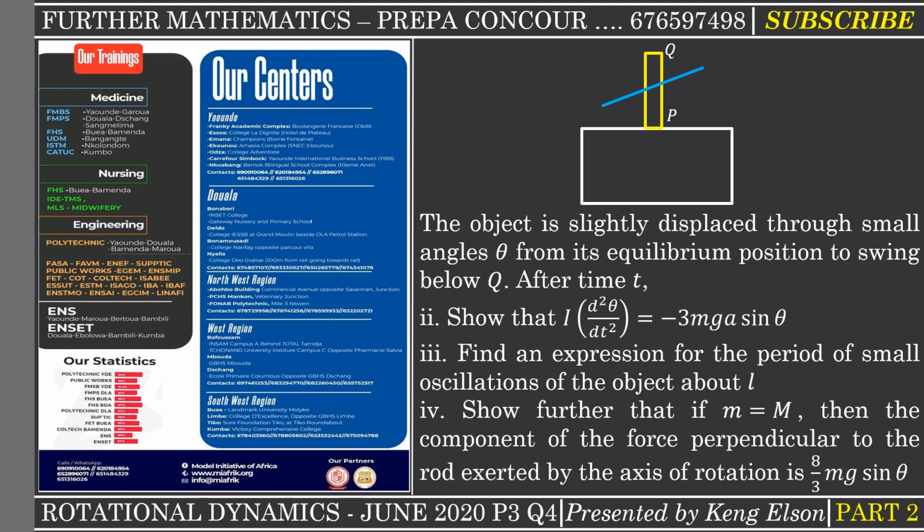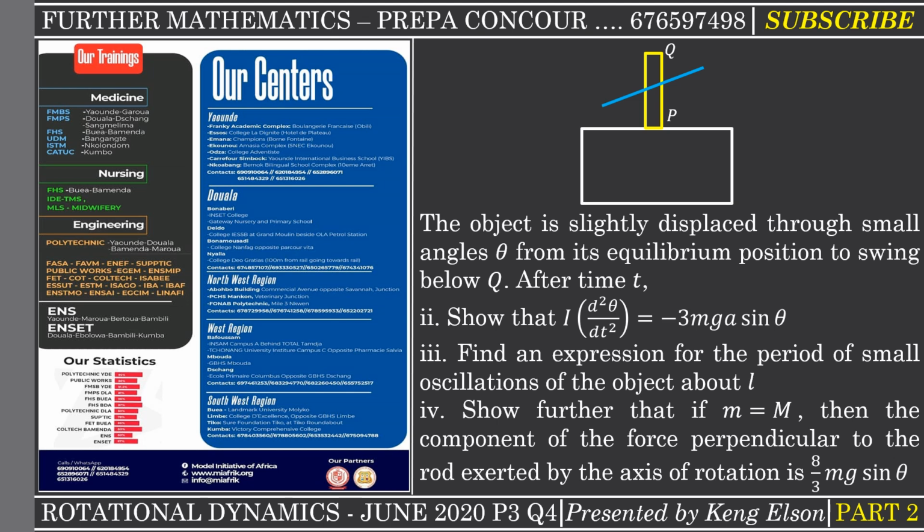In this video we look at June 2020 further maths paper 3 question 4 part 2. It's from rotational dynamics, and the first part of the question was to determine the moment of inertia of the composite body about the given axis.